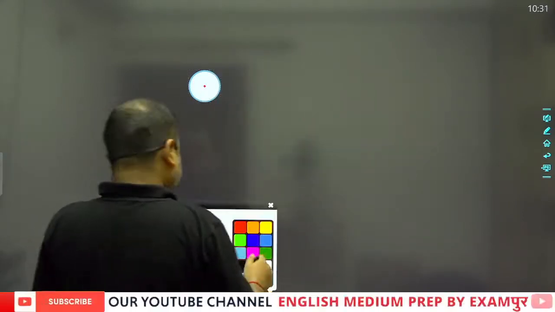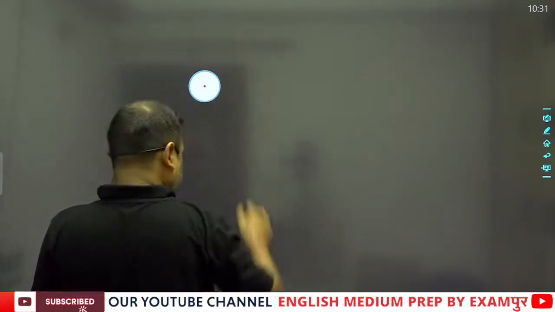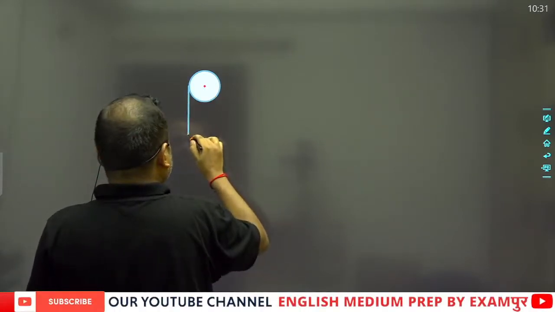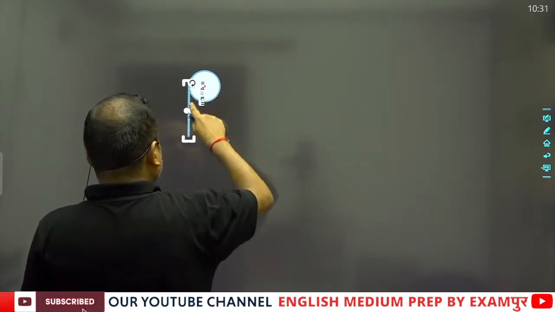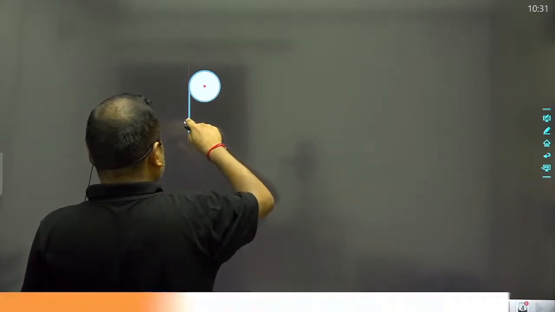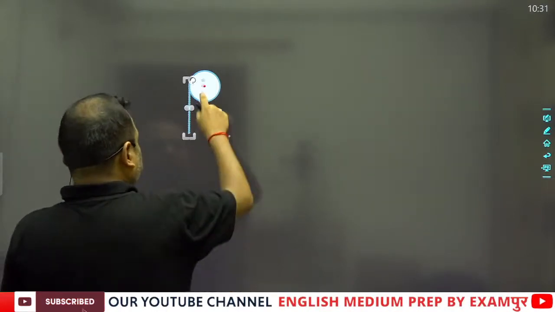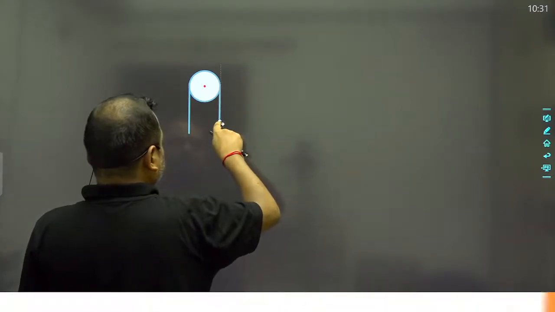If this is a pulley, then obviously we can say that this is a string, a rope. This rope is passing over the pulley like this.